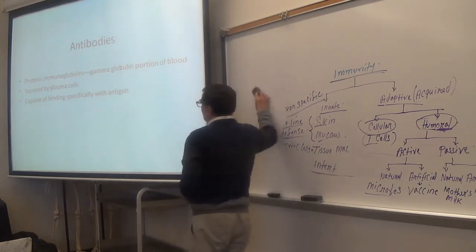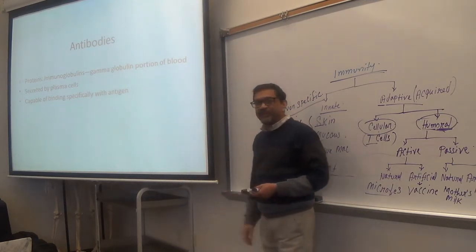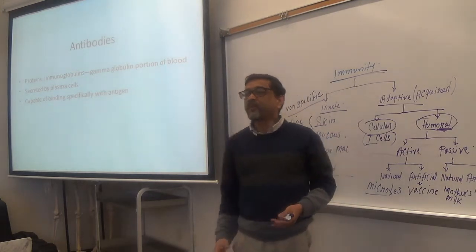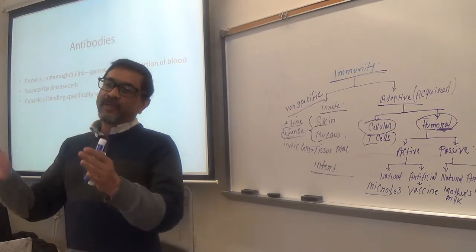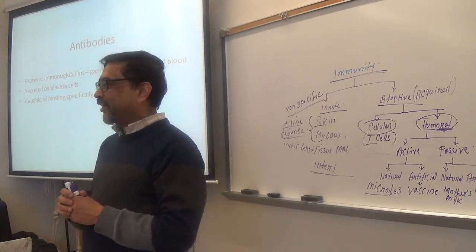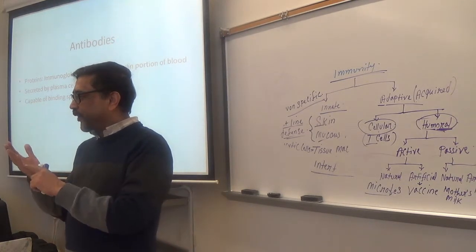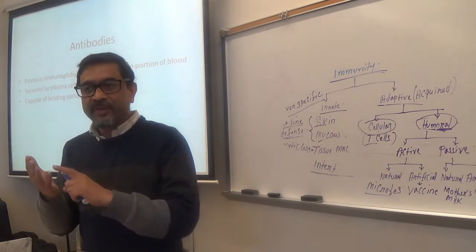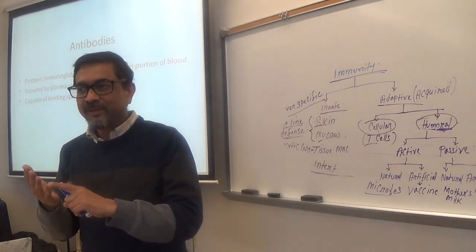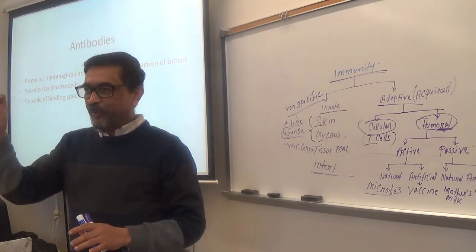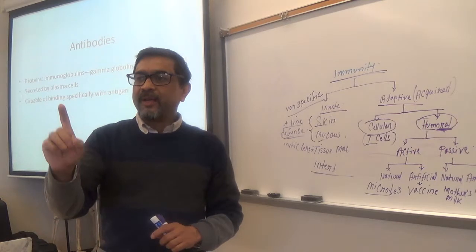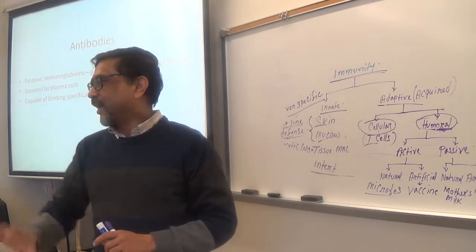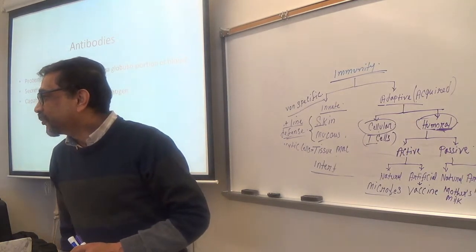Antibodies are proteins. But proteins could be many different types. Which type of proteins? Immunoglobulins. You remember albumins, globulins, fibrinogens, plasma proteins? All of you should remember. At that time, I said globulins are responsible for what?